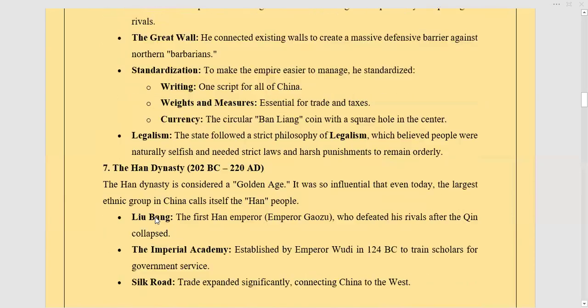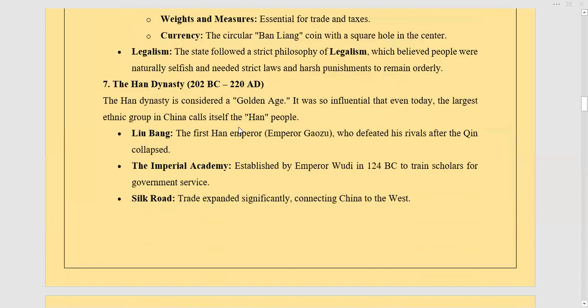Then the Han Dynasty. The Han Dynasty is considered the golden age because it was so influential that even today the largest ethnic group in China calls itself the Han people. The emperor was Liu Bang, the first Han emperor, who defeated his rivals after the Qin collapse. So when the Qin dynasty started to collapse, he was the one who took over the power and started the Han dynasty.